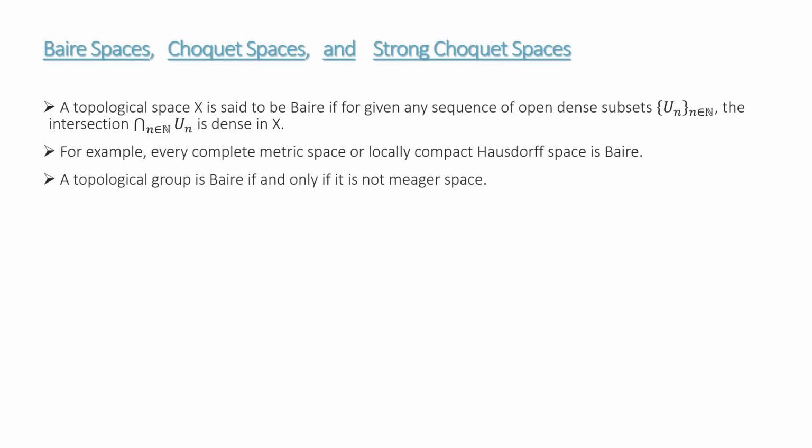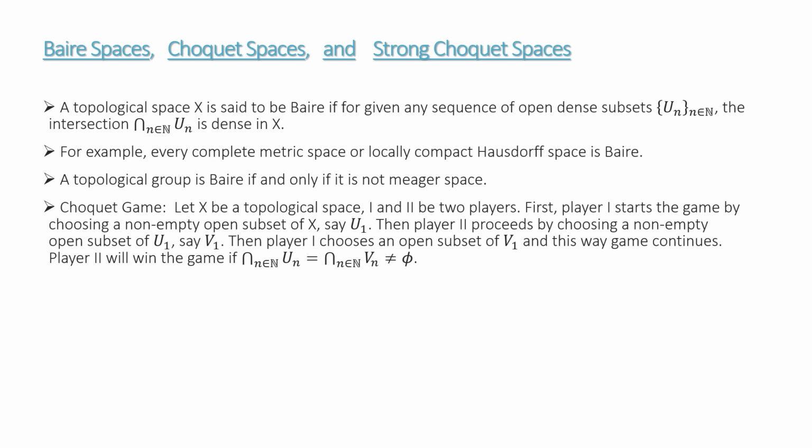Let's move towards the Choquet game on a topological space X. In this game there are two players named 1 and 2. Player 1 starts the game by choosing an open subset of X, say U1, and player 2 proceeds by choosing an open subset of U1, say V1. Then player 1 proceeds by choosing an open subset which sits inside V1. This way the game continues. At the end, player 2 will win the game if the intersection over all these subsets is non-empty. Otherwise, player 1 will be declared the winner.